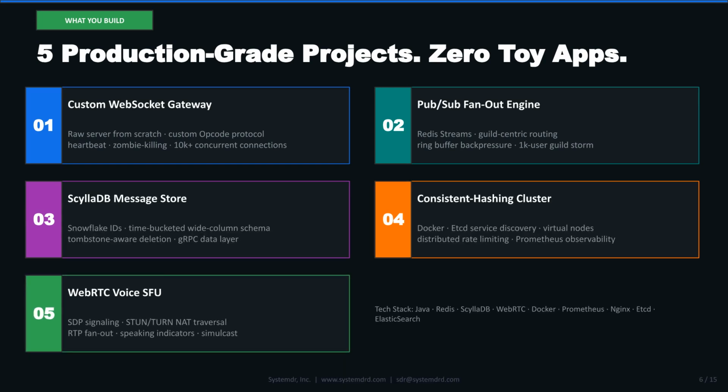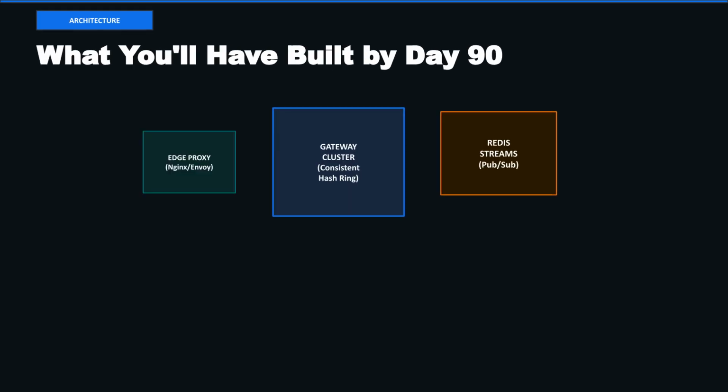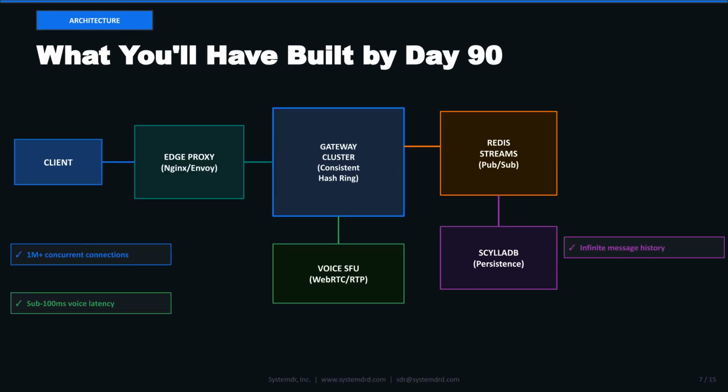You build a custom WebSocket gateway, a pub/sub fanout engine, a ScyllaDB message store, a consistent hashing cluster, and a WebRTC voice SFU. These are resume-worthy portfolio pieces. By day 90, you will have built the complete architecture: an edge proxy, a gateway cluster, Redis streams, ScyllaDB, and a voice SFU. You'll achieve 1 million plus concurrent connections and sub-100 millisecond voice latency.